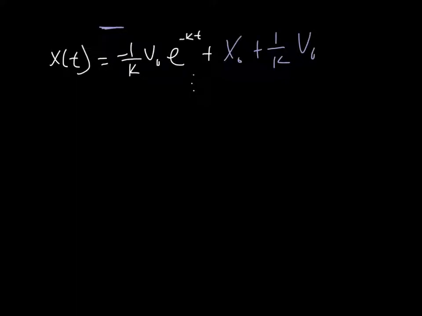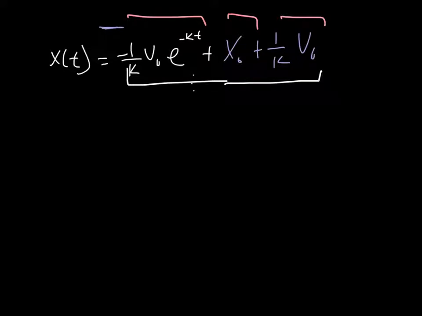Okay, so let's continue number 2, solving for x of t. Well, we're not solving. We have x of t, but we're trying to prove that this expression matches what we have in the book. So here we're just again going to use some algebra. So we have 3 terms here, 1, 2, 3, and we can definitely factor out a v naught over k from these guys right here.